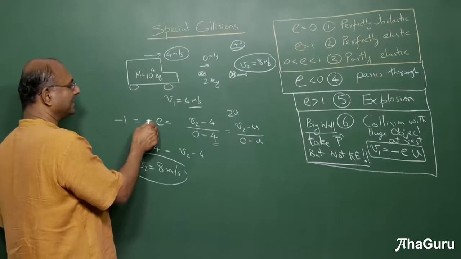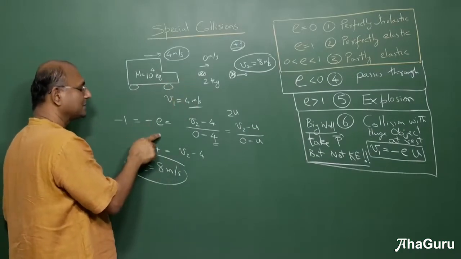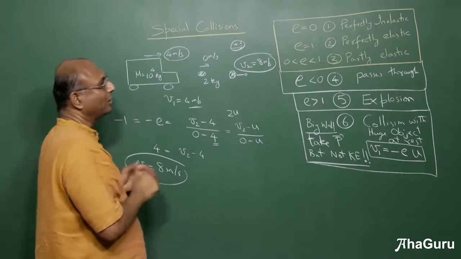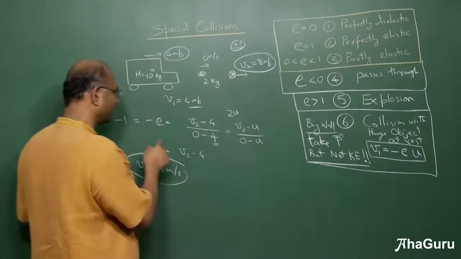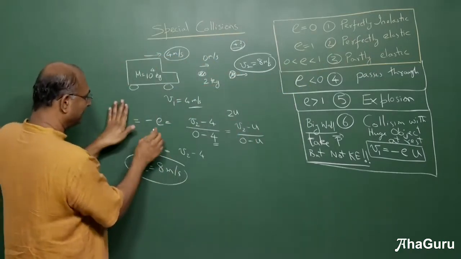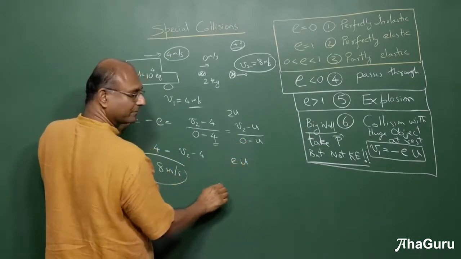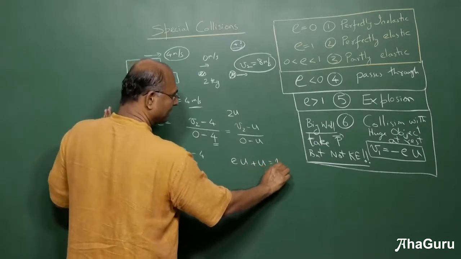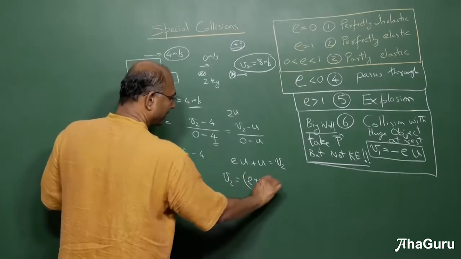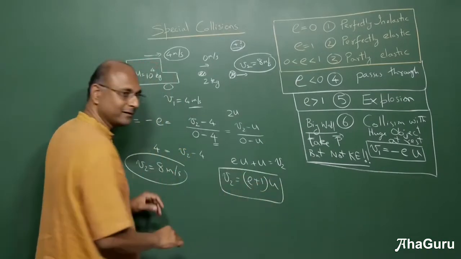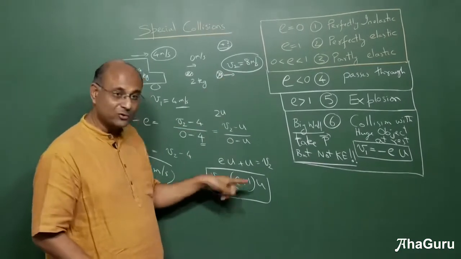If instead of saying that the coefficient of restitution is 1, which means elastic collision, it was an inelastic collision, but not perfectly inelastic, we are talking about something which is partly elastic, partly inelastic collision. Then instead of a 1, I will have e. So when you bring this here, what will happen? You will get e times u plus u is v2. So v2 must be (e plus 1) u. For a perfectly elastic collision, what will happen? You will find that this is 1 plus 1, 2u.